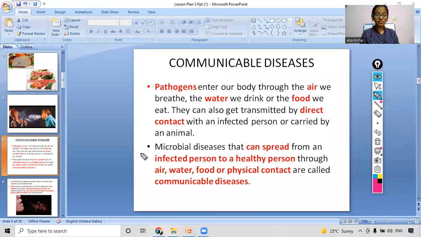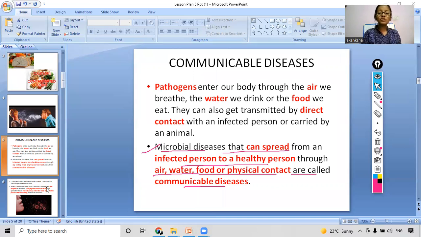So next, let's come to the second point. Microbial diseases that can spread from an infected person to a healthy person through air, water, food, or physical contact are called communicable diseases. So this is the definition of communicable disease. This was all about communicable diseases.